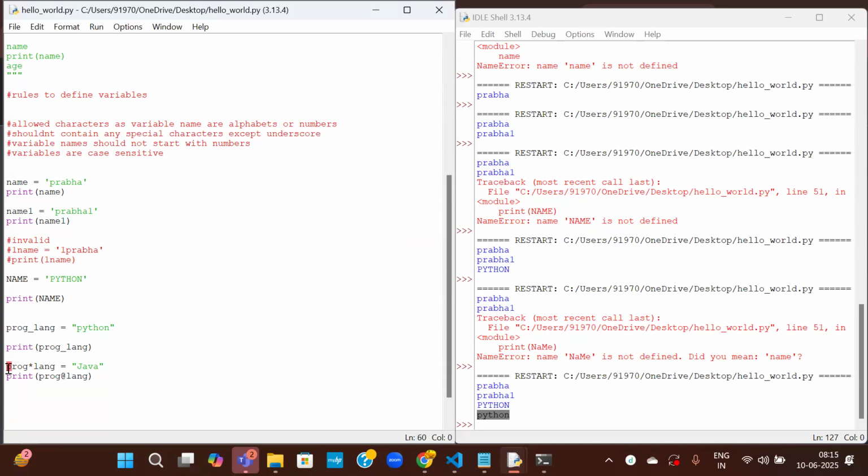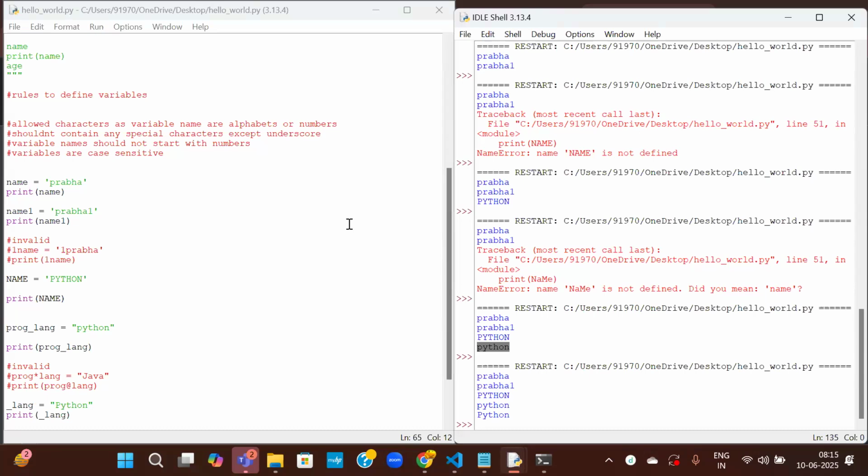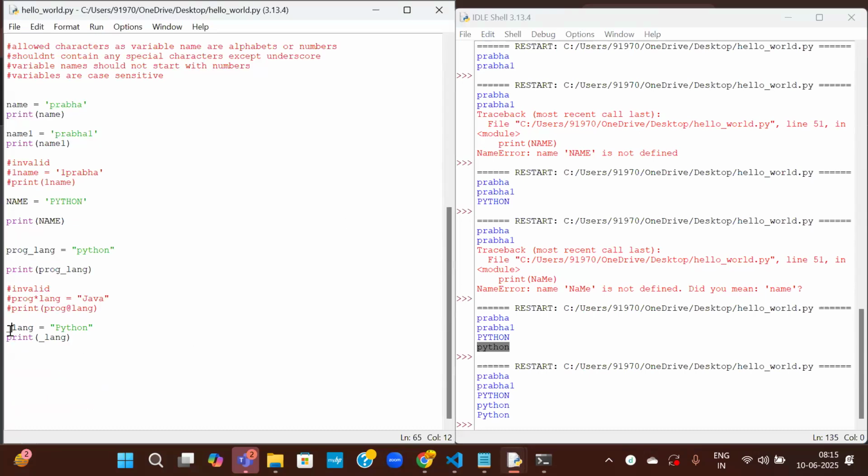So this is invalid again. Invalid. So it can start with underscore. Let us say underscore language equal to Python, print underscore language. So this underscore also has a special meaning. We'll see that later, which means that it is a protected variable. Underscore stands for protected variable.